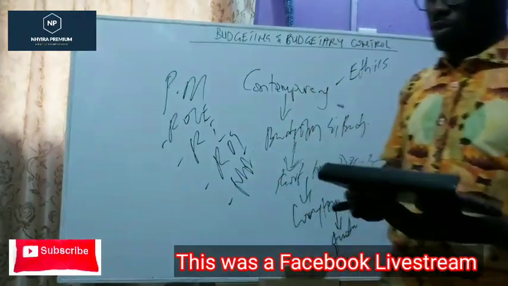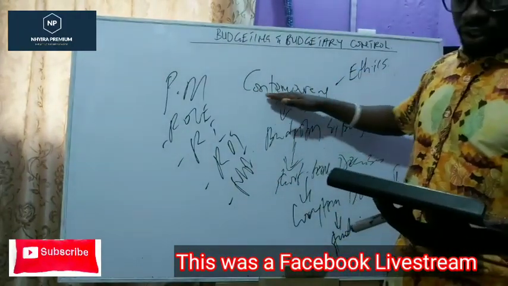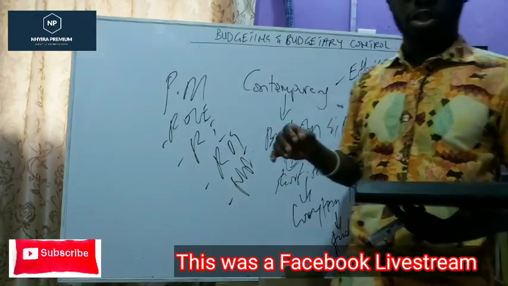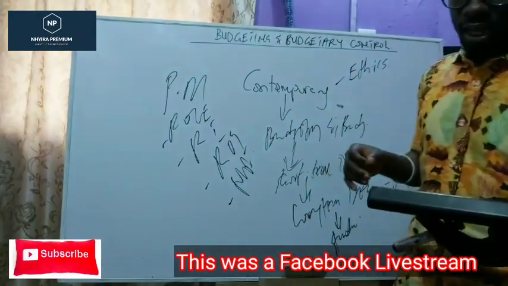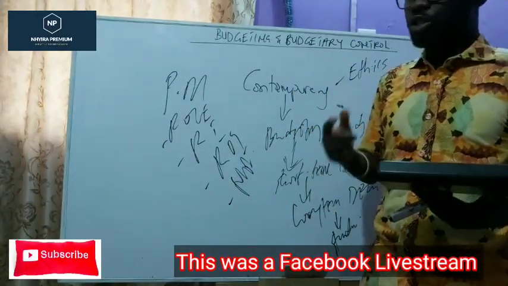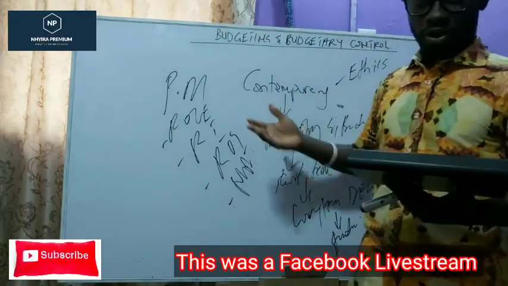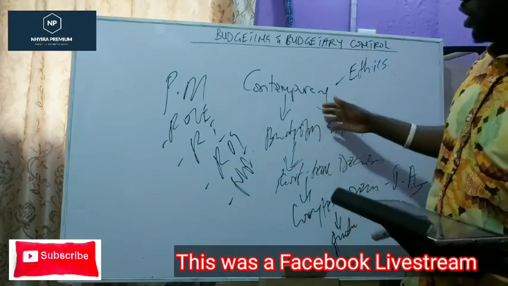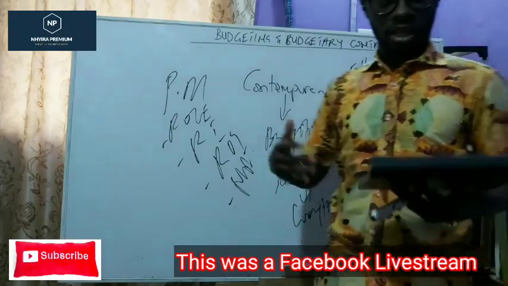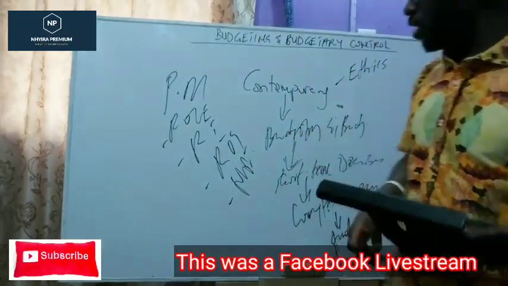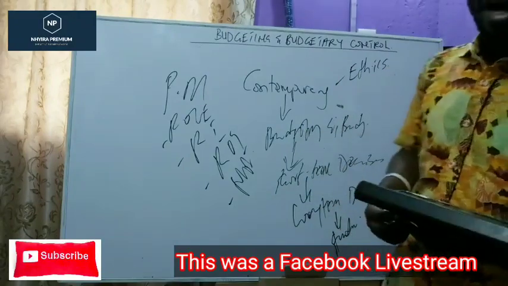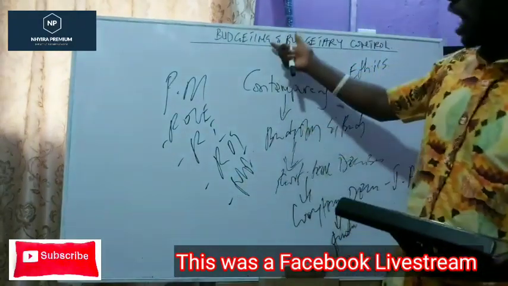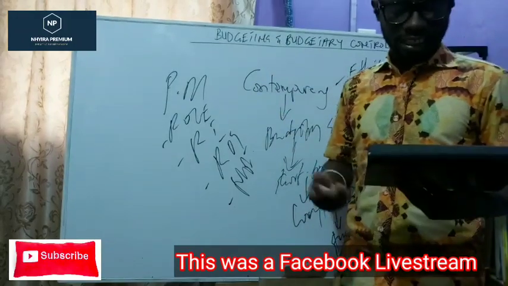In relation to that, I mentioned the contemporary issues in management accounting, and one thing that we mentioned was that this is a theoretical area of the syllabus, and most of the things here are going to be issues like ethics, business ethics, and I discussed that with you. From there you come to budgeting and budgetary control, which is our main focus for today.